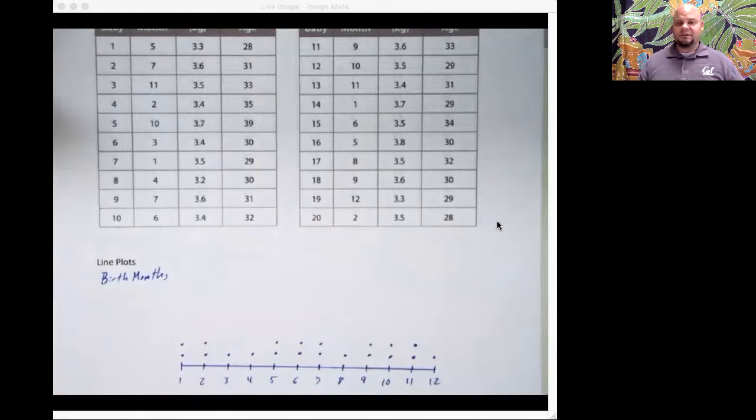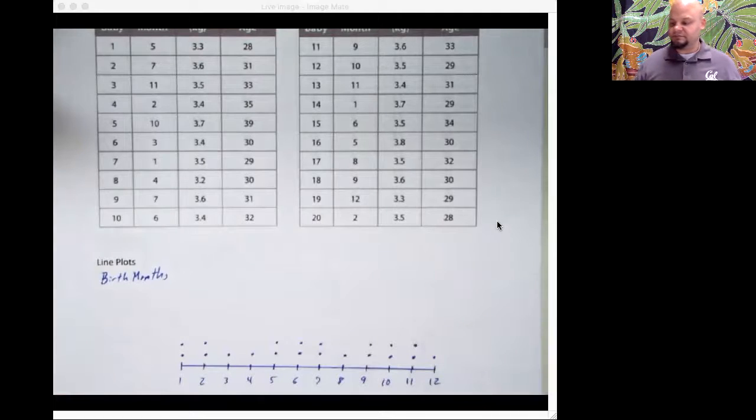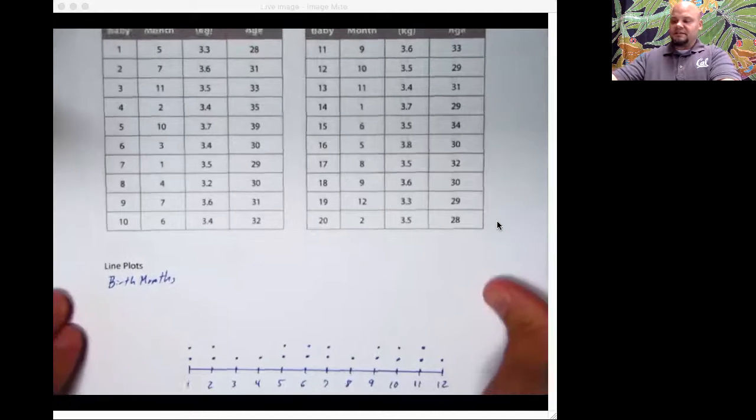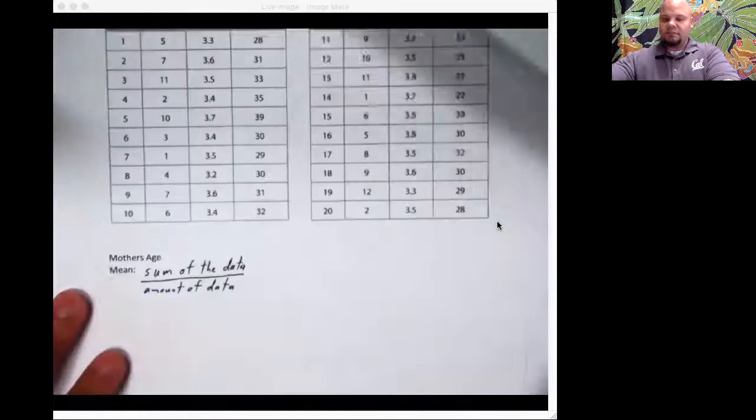Our data is not particularly skewed. There's not a big old peak over here or over here. It's kind of symmetrical or flat. There you go. That's how you make a line plot. Pretty easy. Let's get to the meat of the lesson today, which is our actual measures of central tendency. How can we tell where the middle is?